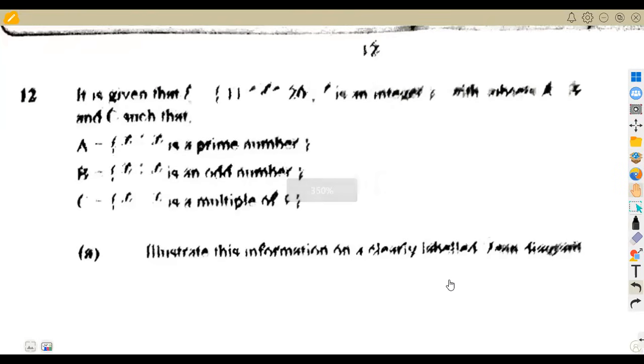All right, here, guys, I can't see anything. Question number 12. These are sets. It's 11 to 20, but the sign here I can't see. Is it less than or equal to?